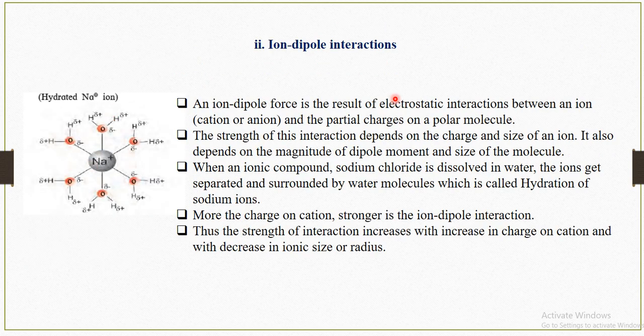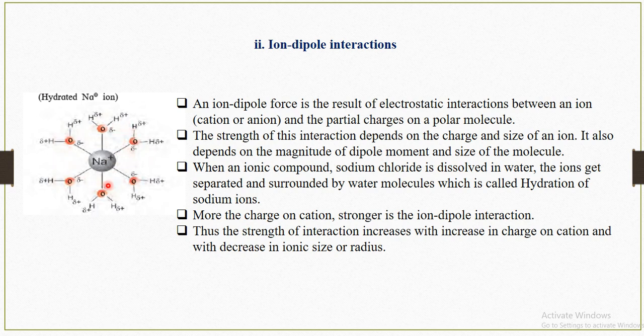Next we will see another intermolecular force, the ion-dipole interaction. What is the ion-dipole interaction? An ion-dipole force is the result of electrostatic interaction between an ion, that means a cation or anion, and the partial charge on a polar molecule. In this picture you can see sodium, which carries a positive charge, and these are the oxygens with partial negative charge. There is an electrostatic interaction between this cation or anion and the partial charge on the polar molecule.